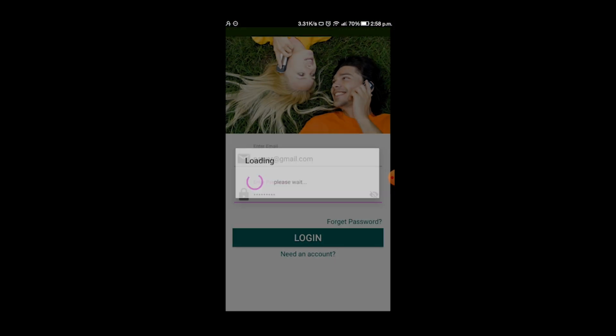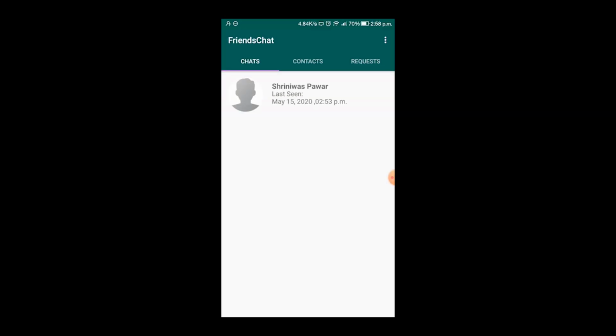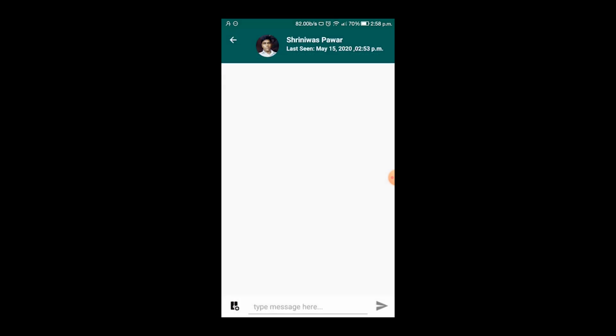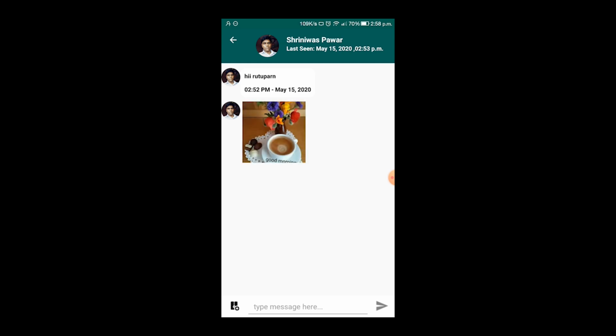I am trying to log in and I am logged in and see the message sent from Srinivas Pawar's account is received on Rutuparna Pawar's account. When I click on this Srinivas Pawar, it shows the message, "Hi Rutuparna," and the photo that was sent.